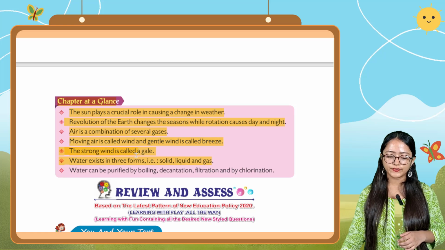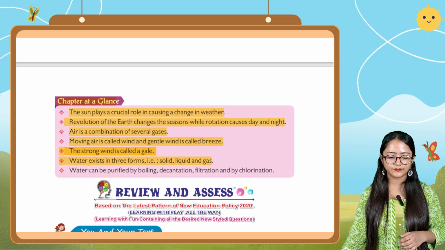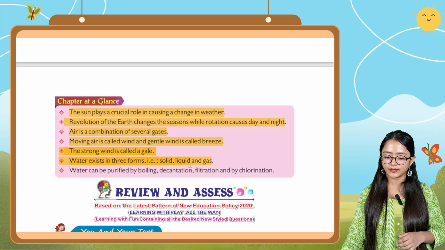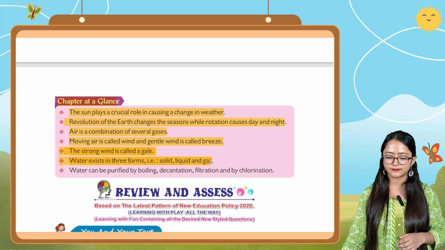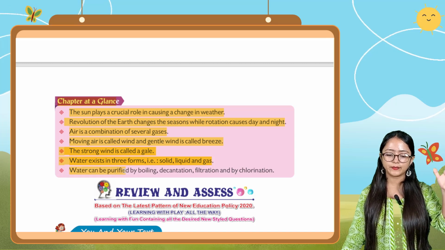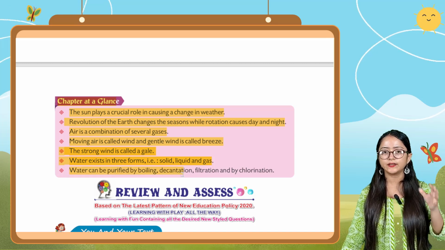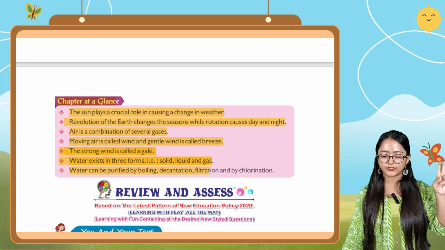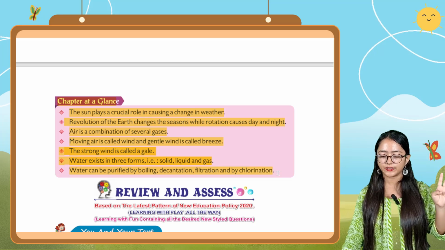A strong wind is called a gale, and water exists in three forms: solid, liquid and gas. Water can be purified by boiling, decantation, filtration and chlorination.